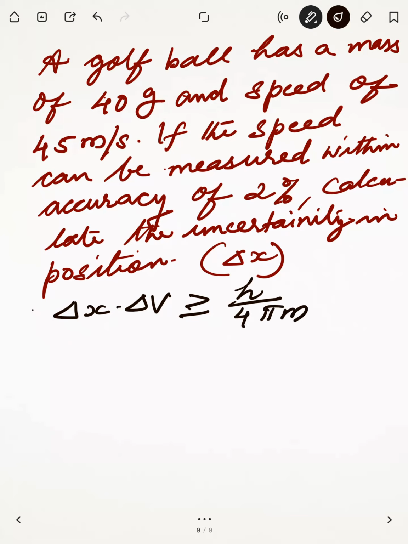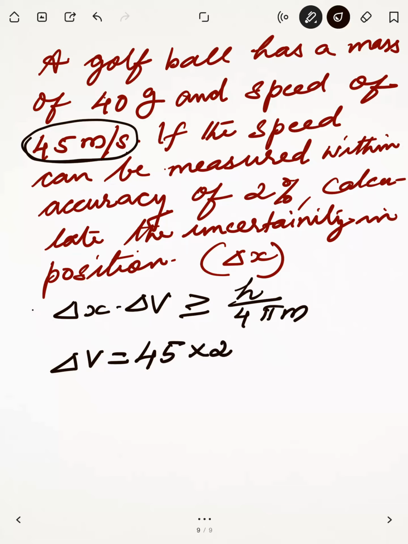We have to calculate delta x. Delta v, they said 45 meter per second is the velocity and it's 2%. So delta v is equal to 45 into 2 upon 100, which is equal to 0.9 meter per second. Now you have to calculate delta x. Delta x is equal to h upon 4 pi.